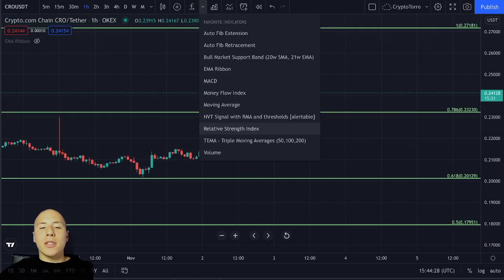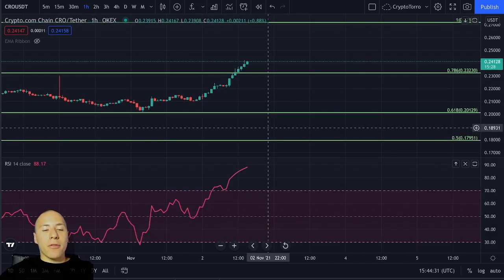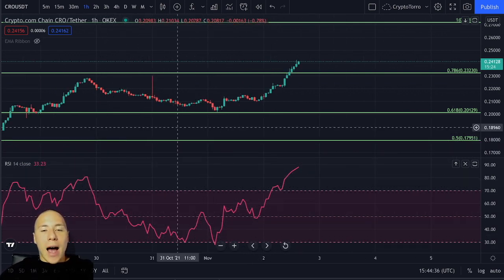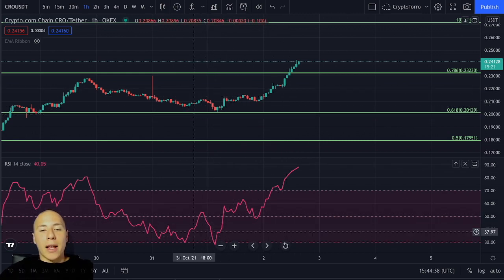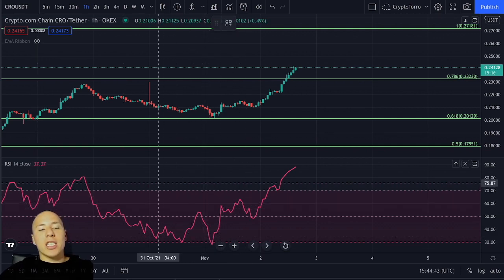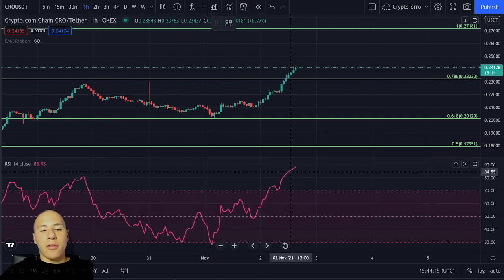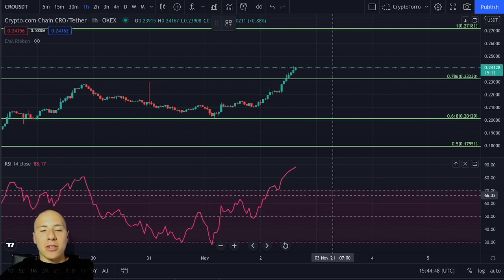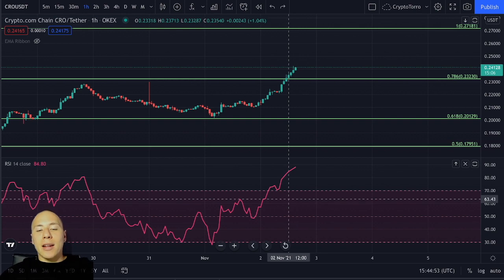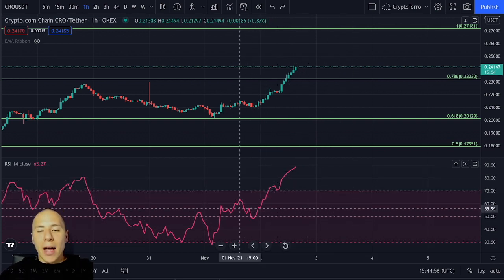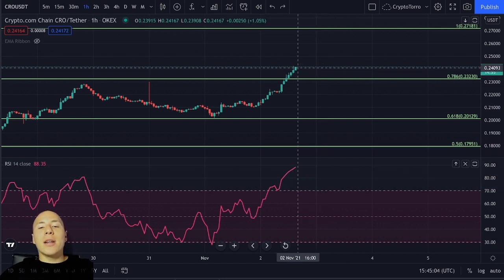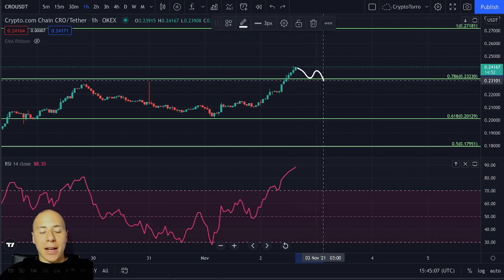As well, lastly, I would like to discuss the RSI on the 1-hourly and 4-hourly time frame. On the 1-hourly time frame, you can clearly see that we are still creating higher lows on the RSI, as well creating higher lows on the chart. So that does actually look very good, and we are not spotting any type of bullish or bearish divergence. So the only thing that actually does concern me is that we are clearly overextended. We broke out above the dotted line on the upper part of the red area, and that could mean that we could perhaps expect a decline in strength and as well a decline in crypto.com's price action.